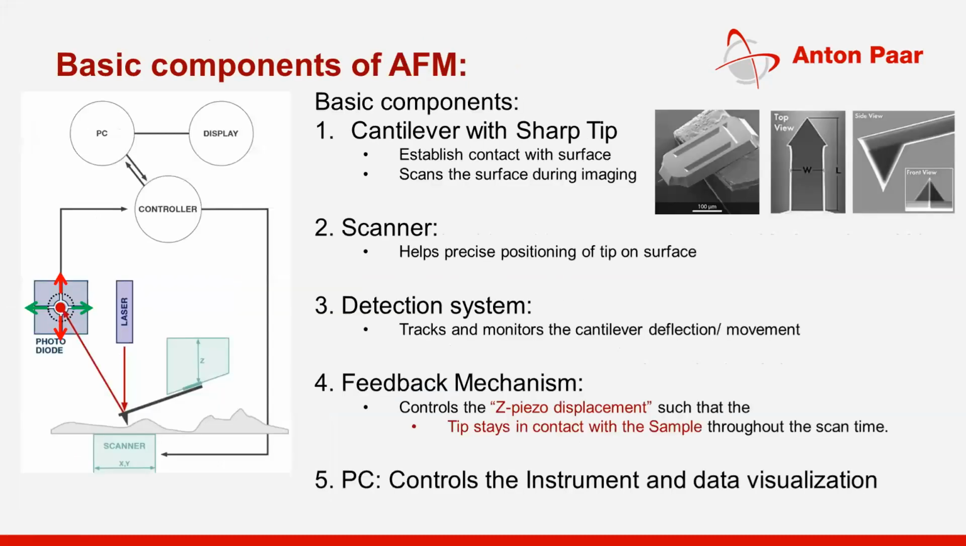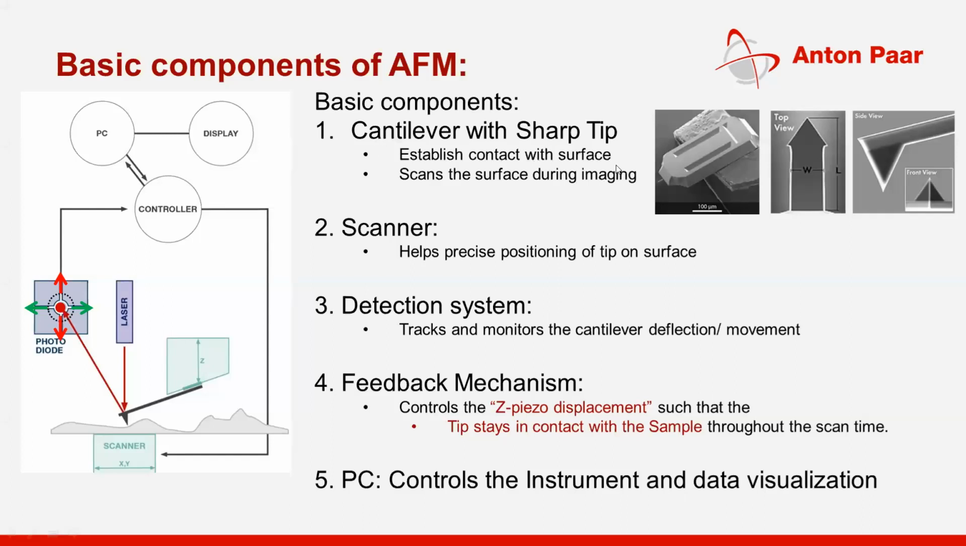How? Before that, we should know the instrumentation. As in the previous case, where we discussed nano-indentation, we first discuss the instrumentation, then we do the actual experiments, and then the validation of the data. So the basic components of an AFM are a cantilever with a sharp tip, a scanner, a detection system, a feedback mechanism, and a control PC to control the instrument and visualize data.